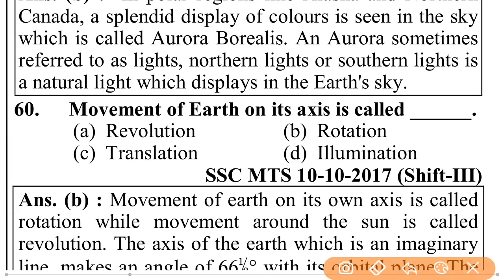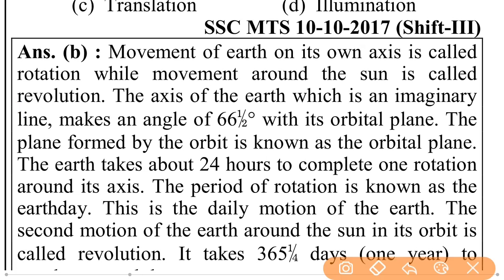Movement of Earth on its axis is called rotation, while movement around the Sun is called revolution.